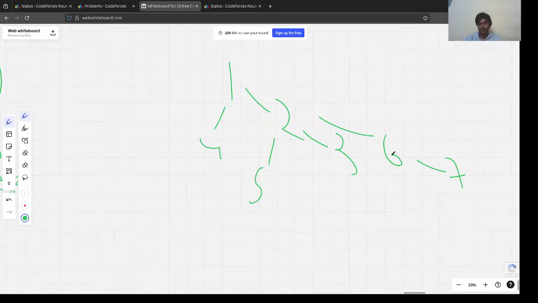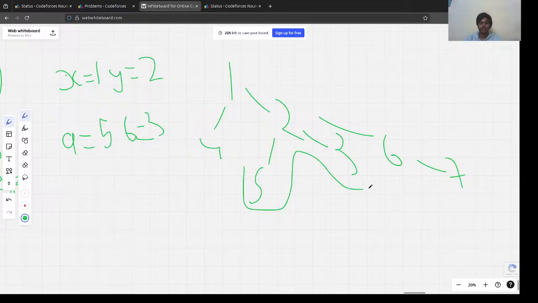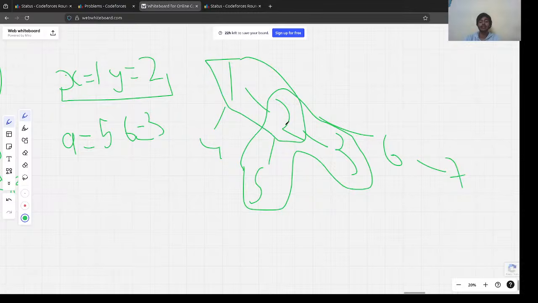Got it. Let's say x was equal to 1 and y was equal to 2. If we make a query with a equal to 5 and b equal to 3, this means that in this path, it will check with the initial x and y path, which is this path, and see if any elements are common. Yeah, this 2 is common, so this is going to print out 1.